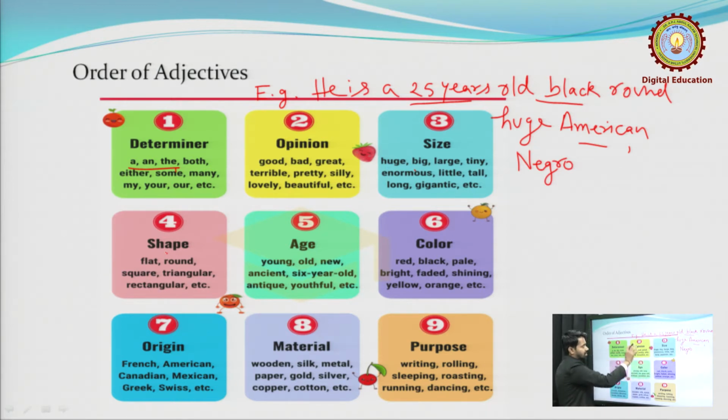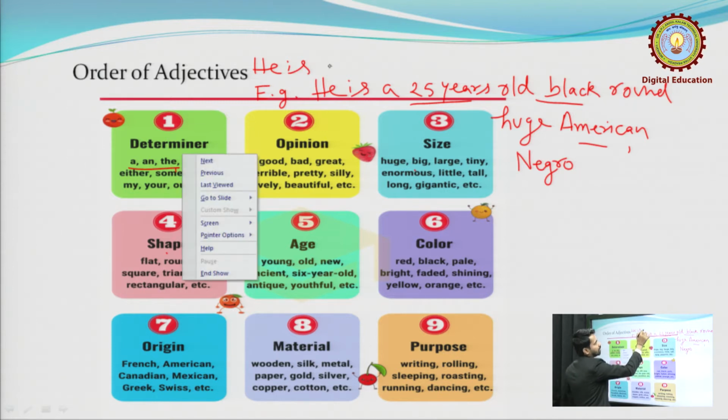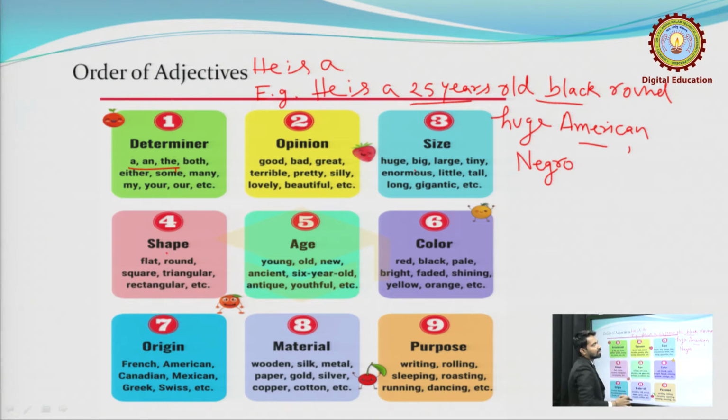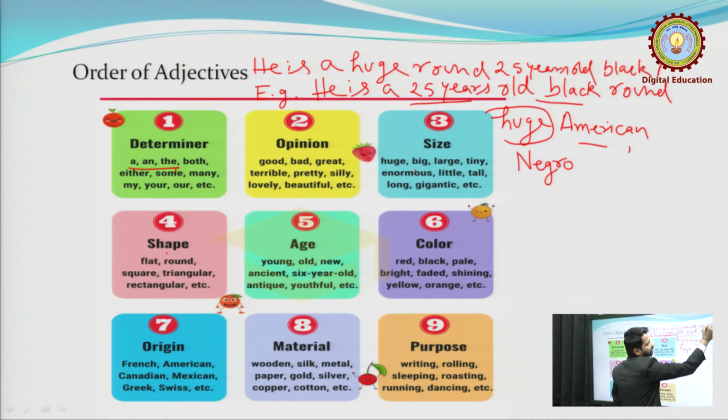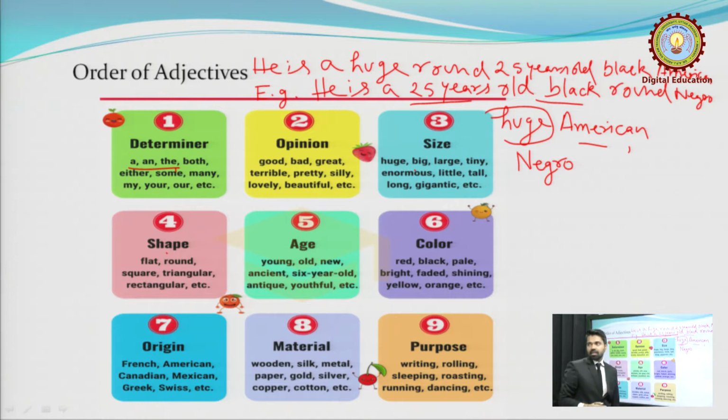After arranging this sentence like this, we have: he is, determiner, article, a, then size, huge, he is a huge, then shape, round, then age, 25 years old, then color, black, then origin, American Negro. So, this is the correct sequence.